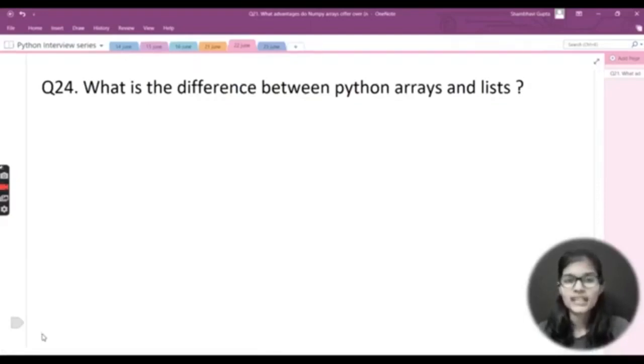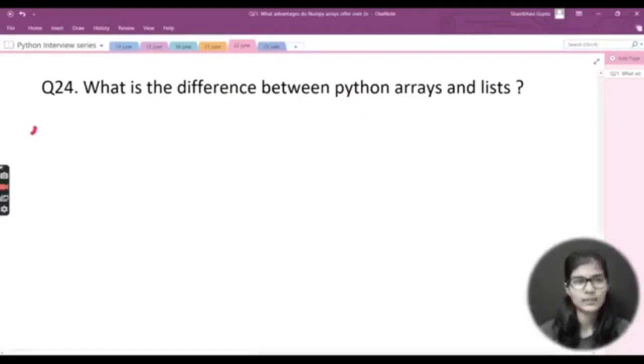So the difference is that Python arrays only store one single data type, that is integers, and lists store different data types as well. They can store integers, float values, characters, and all of these can be stored in one single variable. But in Python arrays this is not the case. In Python arrays you can only give integer values, right? This is the very basic difference between the Python arrays and the list. So Python arrays hold only a single data type, but a list holds different data types.